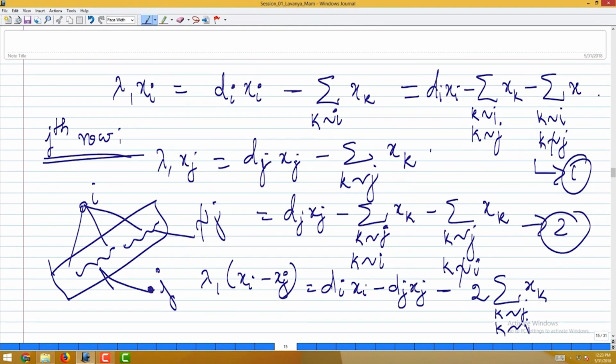This term would be nothing but, let me just rewrite this. This 2 times summation, I can just give an upper bound here. So we are going to jump from equality to bound. So this would be d_i minus the number of common terms between i and j. This c_ij is that term, the c_ij in the previous expression, which is nothing but the number of common neighbors of i and j.